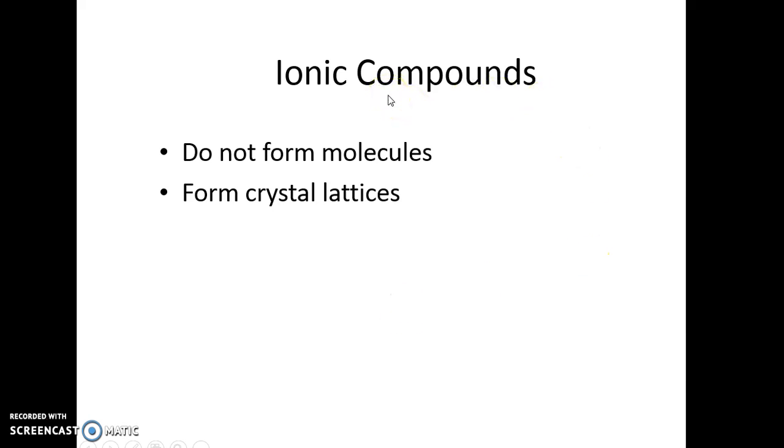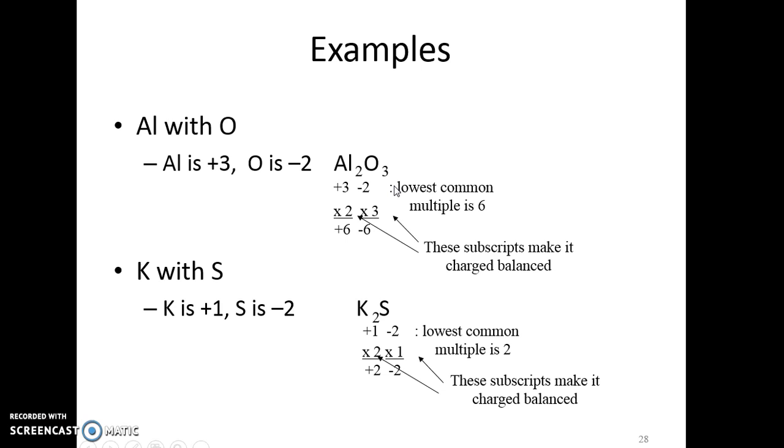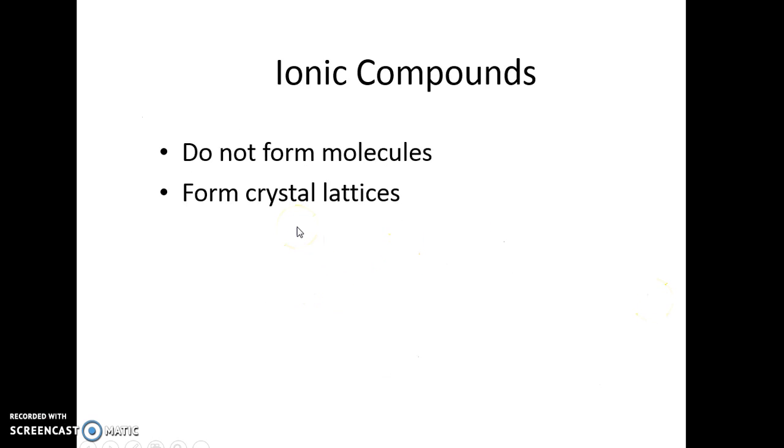Ionic compounds do not form molecules. Now, right here, I'm showing you a formula, and we call them compounds. That's not a molecule, meaning there isn't a sulfur attached to 2 potassiums floating around. What you have is a crystal lattice instead, and the crystal lattice is going to be sulfur surrounded by a lot of potassiums and potassium surrounded by a lot of sulfurs, and they are in the ratio of 2 potassium to 1 sulfur.